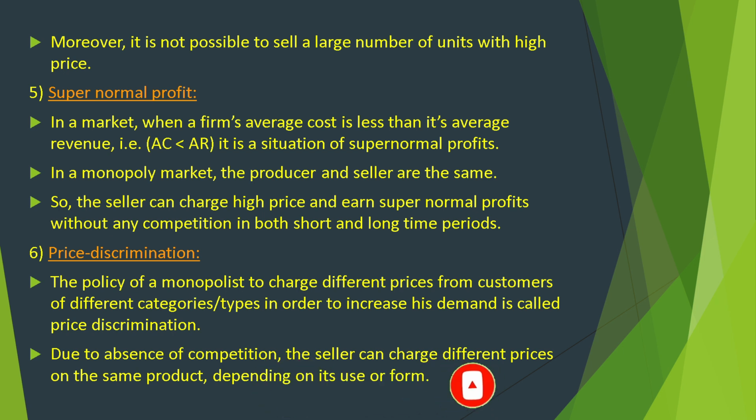Supernormal profit. In a market, when a firm's average cost is less than its average revenue, that is, average cost is less than average revenue, it is a situation of supernormal profit. In a monopoly market, the producer and seller are the same, so the seller can charge a high price and earn supernormal profits without any competition in both short and long time periods.